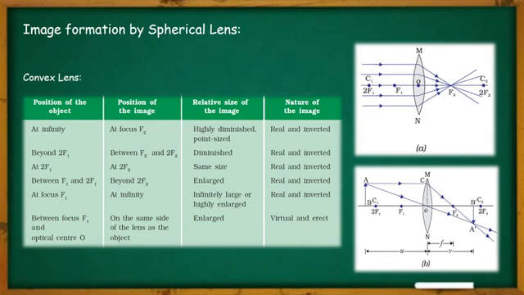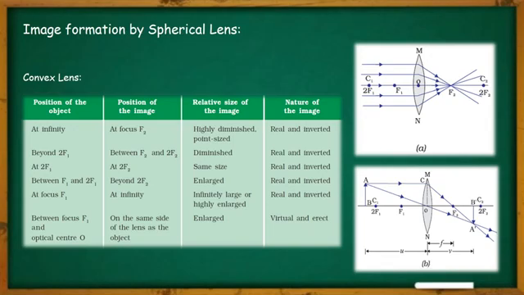Let us analyze the first ray. The first ray, which is moving parallel to the principal axis, after refracting through the lens, is passing through the focus point F2. Another ray, which is passing through the optical center, remains undeviated, and both of them are crossing each other at point A dash, and thereat the image of the tip A is created as A dash.